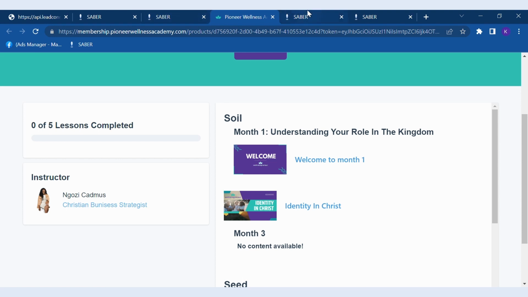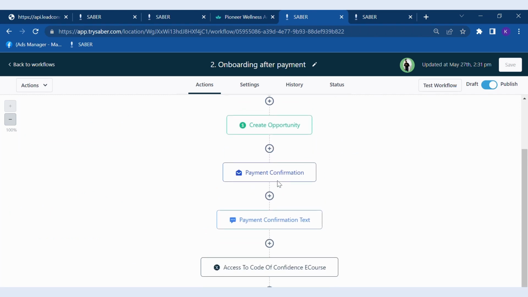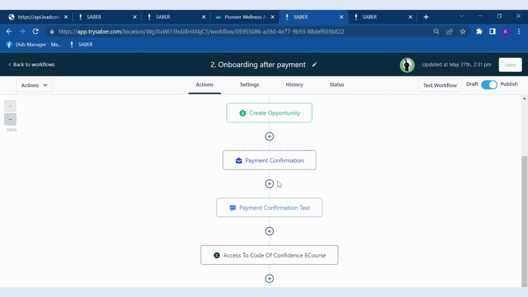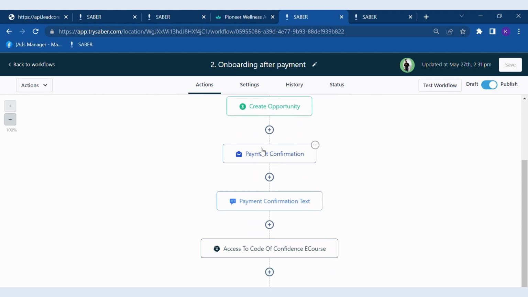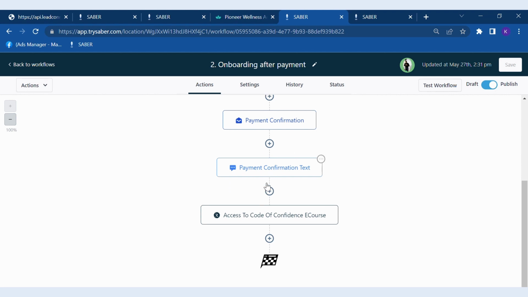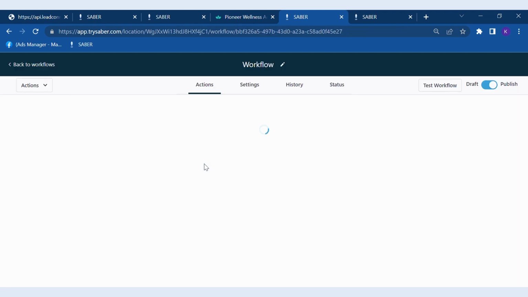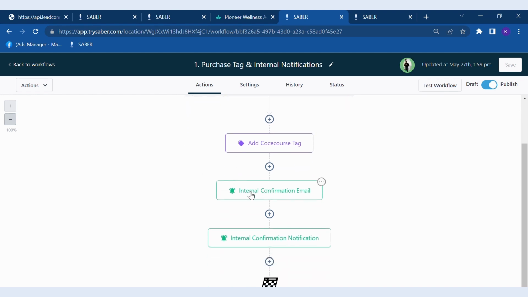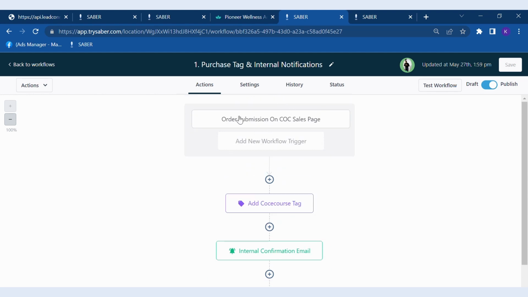We have an intelligent onboarding process. So we have a workflow that creates automations whereby you can monitor and you can essentially build an onboarding process that is automated. So, when something happens, confirm payment. So there's going to be an email to confirm the payment. There's going to be a text to confirm the payment. Then they're going to get access to a course. Alongside this, there are other workflows that work in conjunction with it that allow other things to happen. So an internal notification and an internal email is sent when someone's made a purchase. So again, you can set all these automations so that they can make your business run smoothly, and you can always know what's happening.